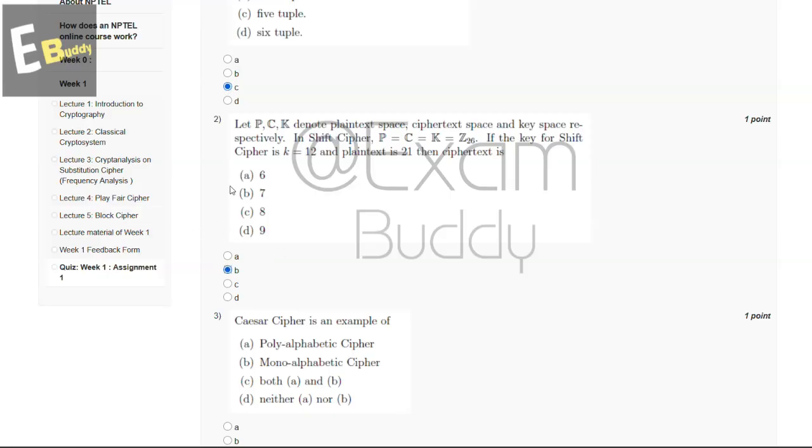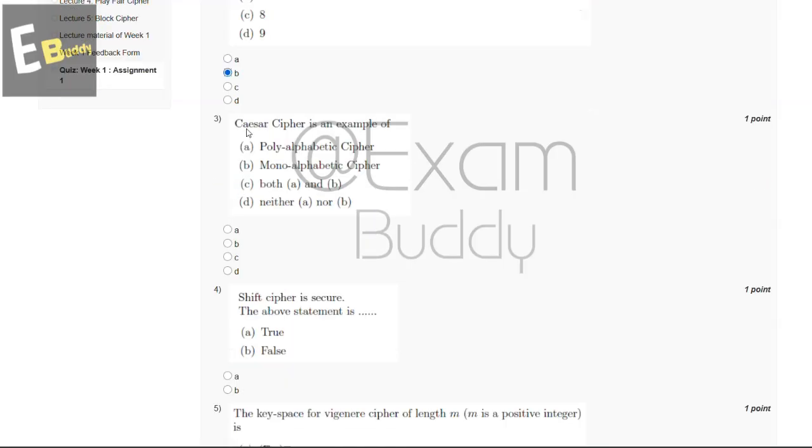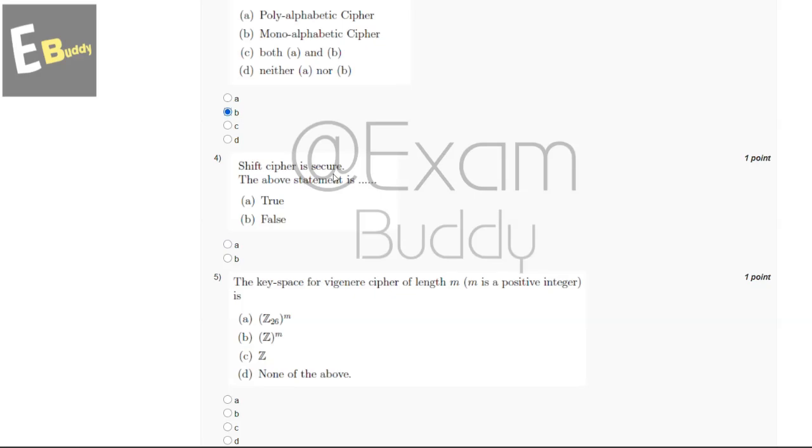And now let's go to our question number 3. Caesar cipher is an example of, so these are the options, and the answer of our third question is B, monoalphabetic cipher. And now let's go to our question number 4. Shift cipher is secure. The above statement is true or false. So the answer of our fourth question is false. And now let's go to our question number 5.